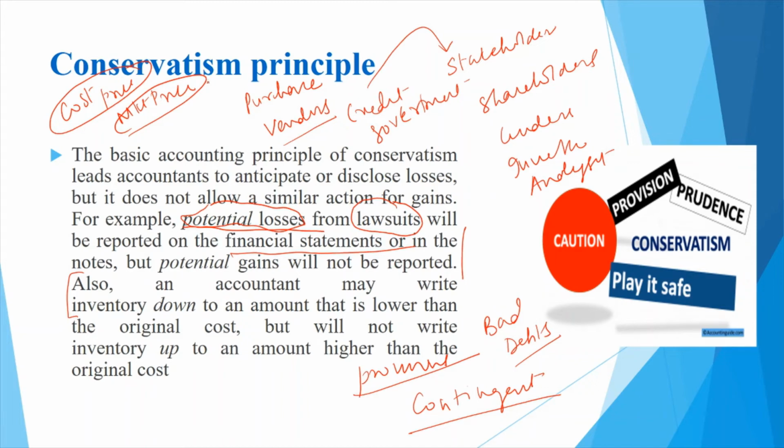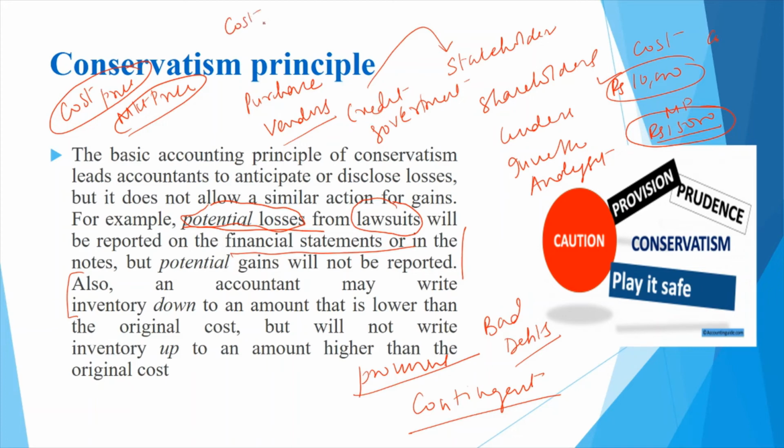Let's take an example. I purchased stock worth rupees 10,000. The cost of the stock is 10,000. The market price of the stock may become 15,000. Therefore, I will report the value of the stock at 10,000. Let's take a vice versa example.